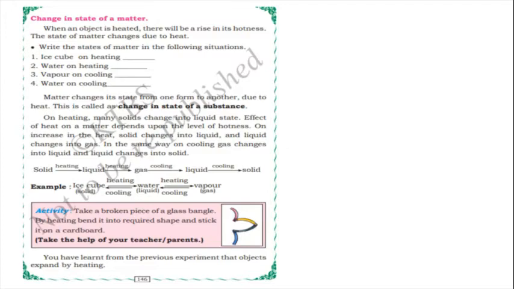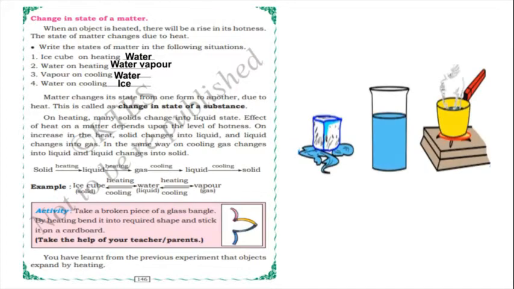When an object is heated, there will be a rise in its hotness. The state of matter changes due to heat. So write the states of matter in the following situations. Ice cube on heating, what will happen? It will become water, and water on heating will become water vapor. Yes. Vapor on cooling will become water, isn't it? Yes. Then water on cooling will become ice. So you can observe in this process, children, the ice cube is there.